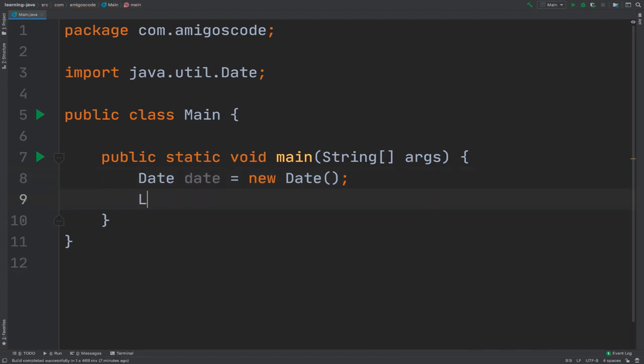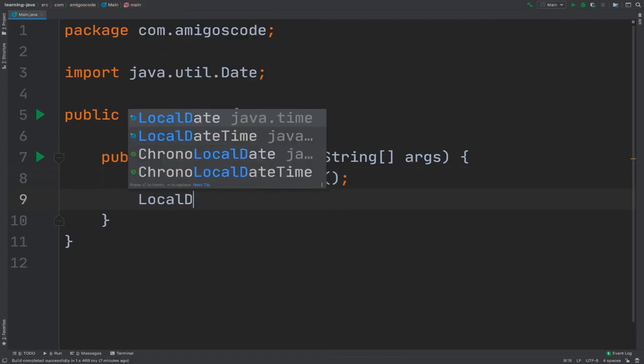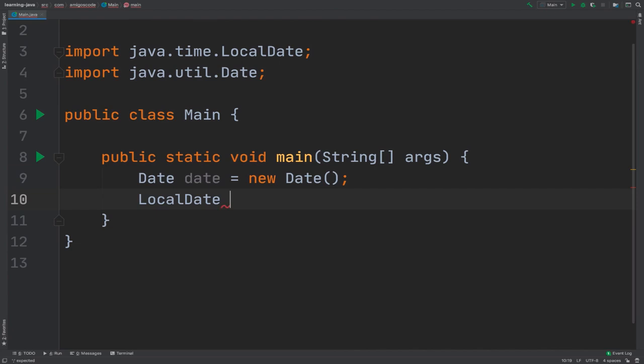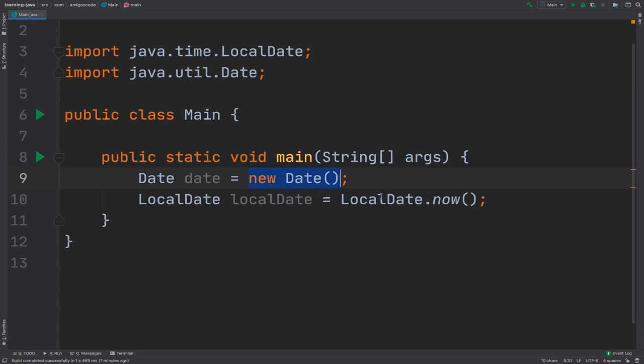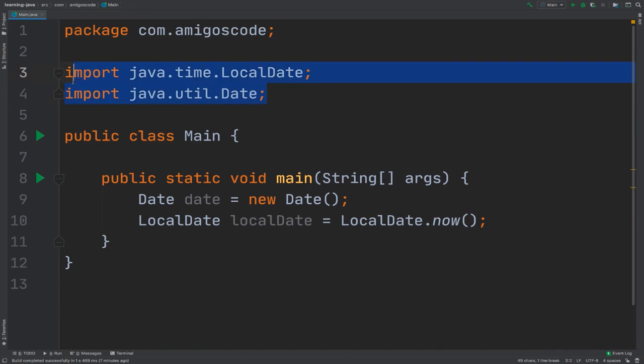The same with local date. So local and then date and then equals to new. Oh, actually this time is local date equals to and then local date dot and then now. So with local dates, it's a bit different the way that you create them. So you're going to learn about the new keyword but for now, just follow along because I just want to teach you this import statement.